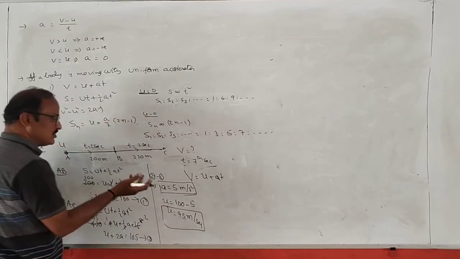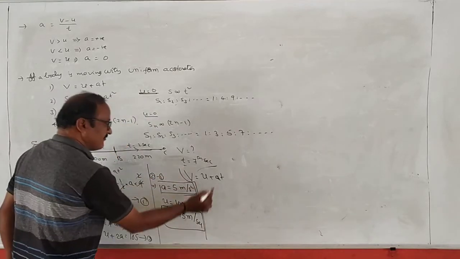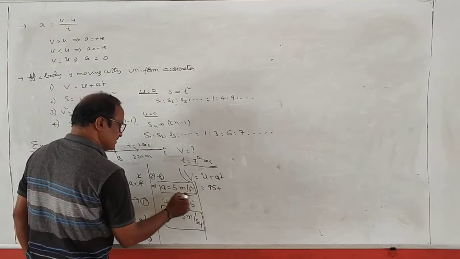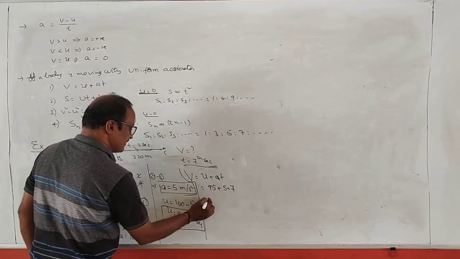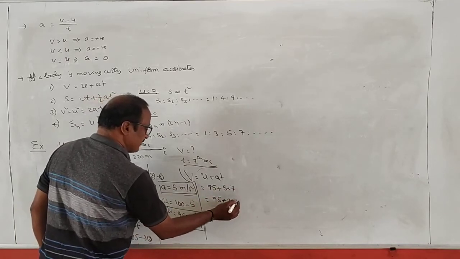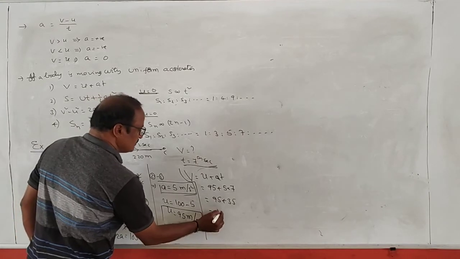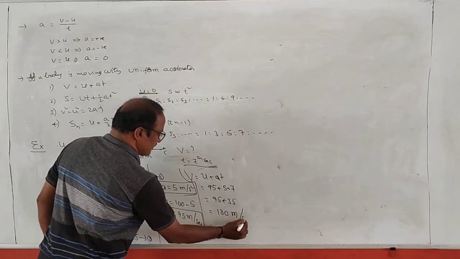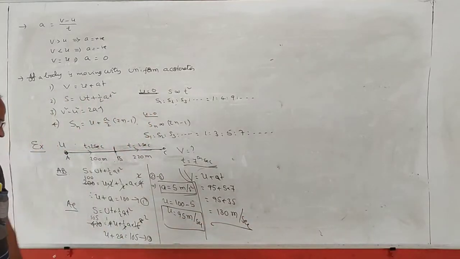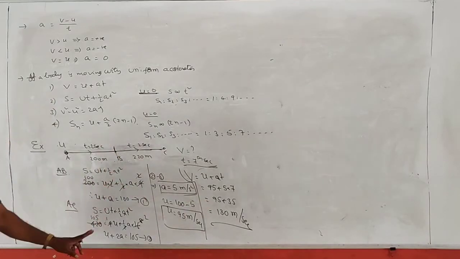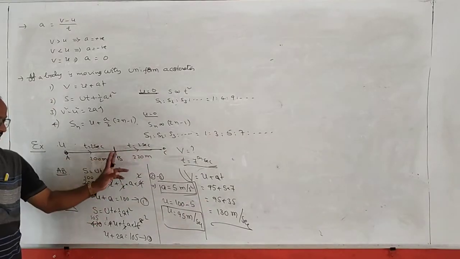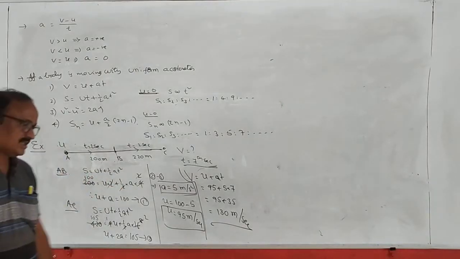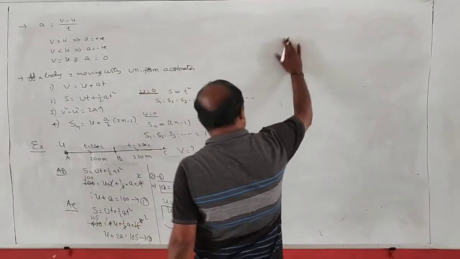Here u value, a value is known. Find the velocity of the body after time of 7 seconds, given by u plus a t. 95 plus a is 5 into t is equal to 7. So 95 plus 35 is 130. 130 meter per second. Okay now. This is the final answer. ఇలా క్యాలిక్యులేషన్ చేయాలి అంతేగాని B to C తీసుకోకూడదు ఎందుకంటే B దగ్గర మనం వెలాసిటీ అన్నాం. ఇది ఇంపార్టెంట్.